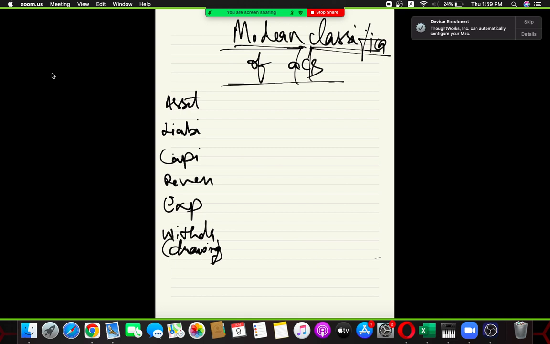Now, what does this modern classification of accounts say? Let's take an example. This is the balance sheet. I am putting the T-shaped balance sheet for easier understanding.